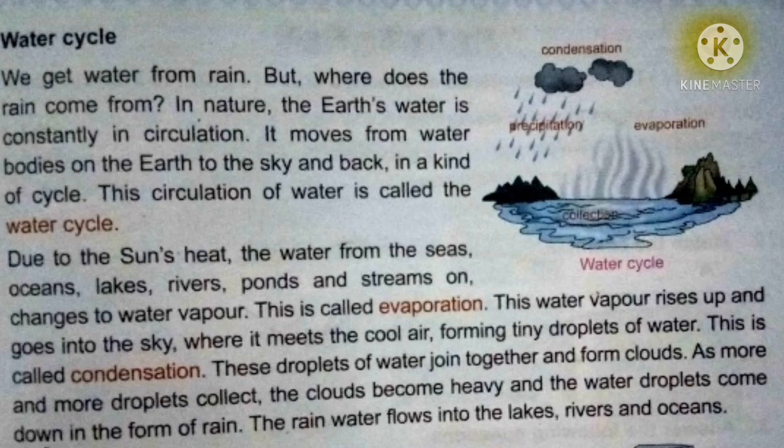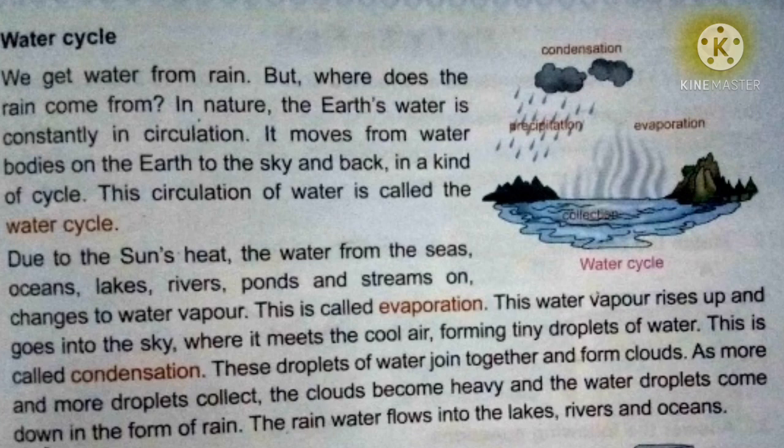This is called evaporation. This water vapor rises up and goes into the sky, where it meets the cool air, forming tiny droplets of water. This is called condensation. These droplets of water join together and form clouds. As more and more droplets collect, the clouds become heavy and the water droplets come down in the form of rain. The rainwater flows into the lakes, rivers and oceans.